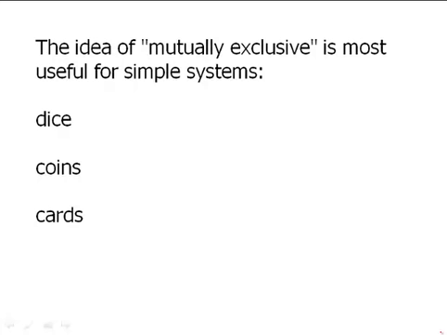I point out that it gets far trickier when you start looking at sociological categories, when you start looking at human data about political parties and people's religions. Mostly if someone's a member of this religion, they're not going to be a member of that religion, but sometimes you will run into somebody who's a member of two religions at once, or a member of two political parties at once, or biracial, or any one of a number of combinations, so that the idea of disjoint gets much harder to apply when we're talking about human situations. Again, it is most applicable in these very simple situations.